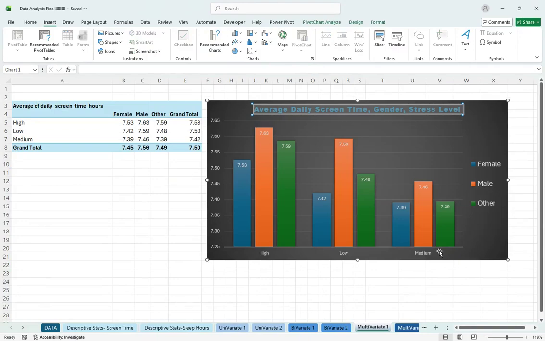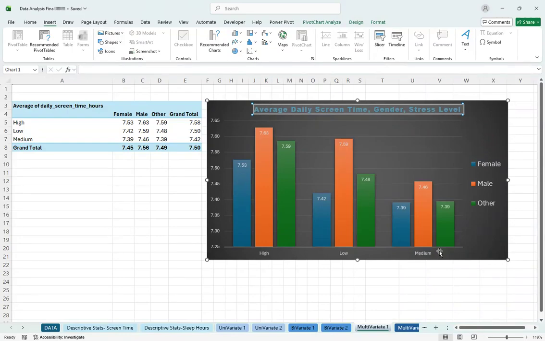So then I also conducted two multivariate analyses. These examined more complex relationships; I factored in about three different data sets for each of these. For the first one, I did average daily screen time, gender, and stress levels. I was really interested in seeing how stress levels are impacted by the use of screen time. Then I thought comparing it to gender would be interesting, to see if that really plays a big role. These results did show that individuals with higher stress levels consistently had higher screen time across the board.